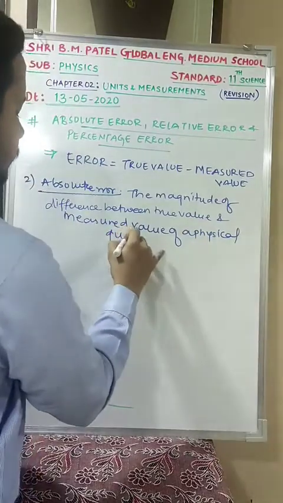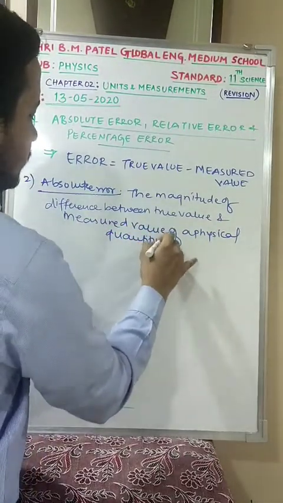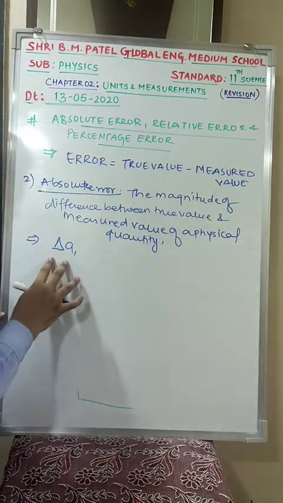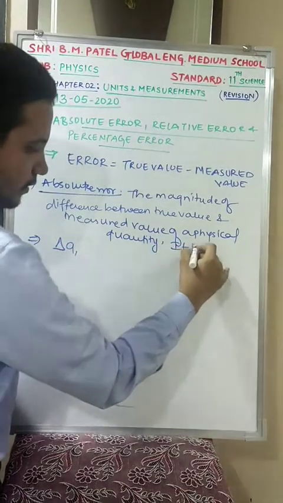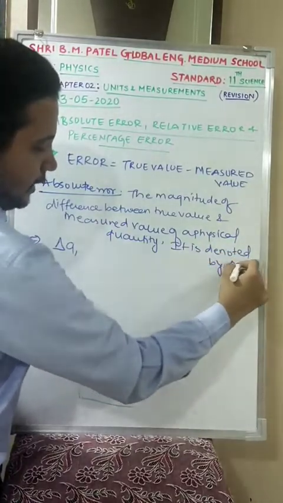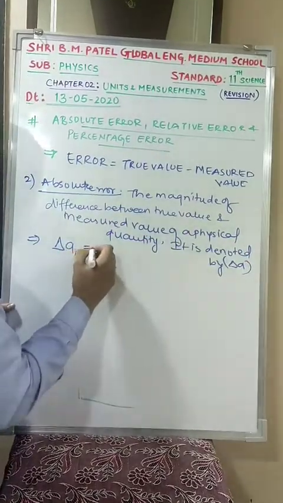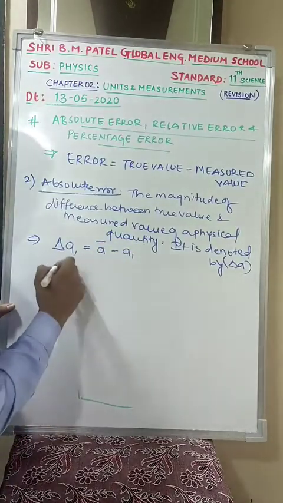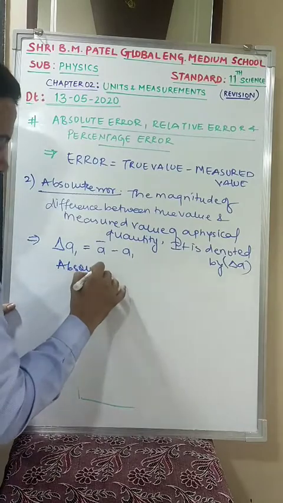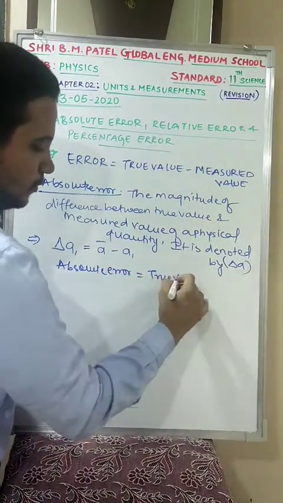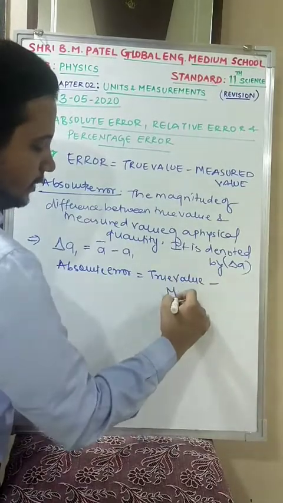Clear? I can give you an example. Absolute error is denoted by delta A. So delta A for the first measurement, with true value a bar and first observation a1, is equal to true value minus measured value.